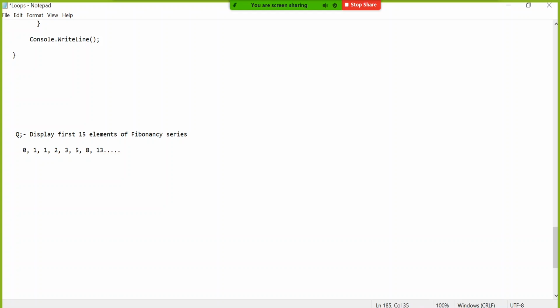Now you tell me, is it really a very standardized sequential number? No, right? But still there is a logic behind it. What is that? A new number is the addition of the previous two numbers. Start with 0 and 1, and every new number will be the addition of the previous two numbers. So you have to think a little and apply what the logic should be. Who can say what the next number will be here? 21. 13 plus 8 is 21.